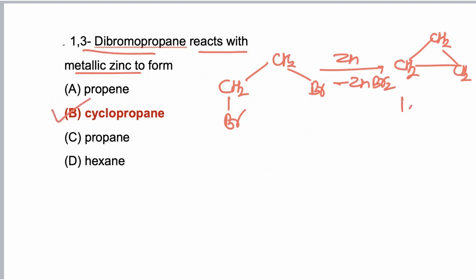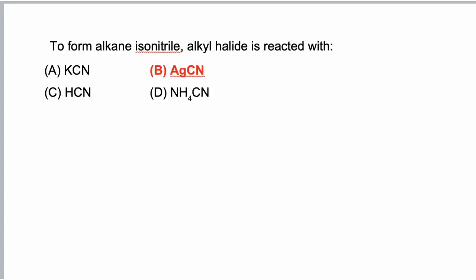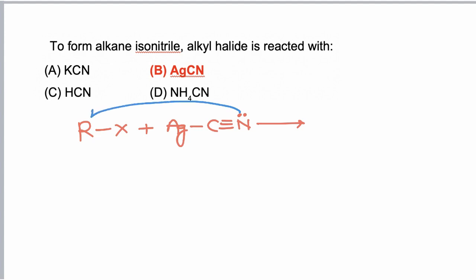This reaction is an example of 1,3 elimination. Reaction takes place via single electron transfer mechanism. When alkyl halide reacts with AgCN, AgCN is a covalent compound. Nitrogen atom is having a lone pair. So now this nitrogen acts as nucleophile, attacks at the alkyl group, X is removed, and so alkyl isocyanide is formed as the product along with silver halide.